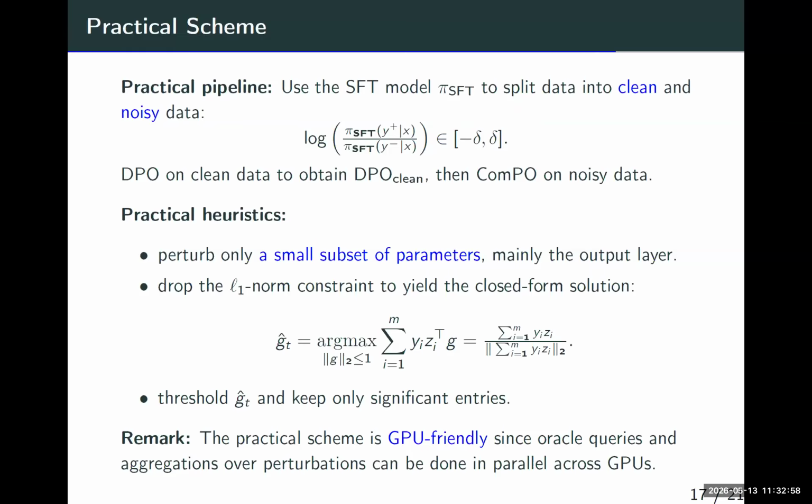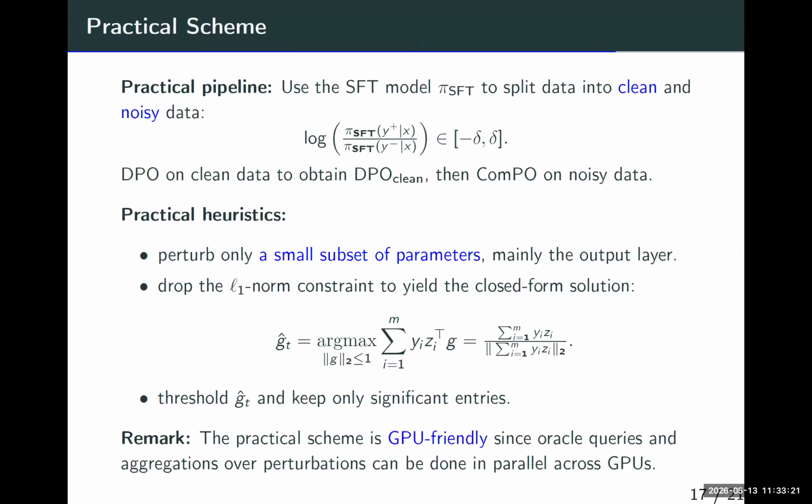The SFT model already knows how to generate a reasonable answer. The only thing we need to do is just align it with the human preference. We don't need to modify too many parameters. So we only perturb a small subset of parameters, mainly the output layer. Then we don't need L1, right? Because we only perturb a small subset of parameters, so we don't need the sparse constraint.